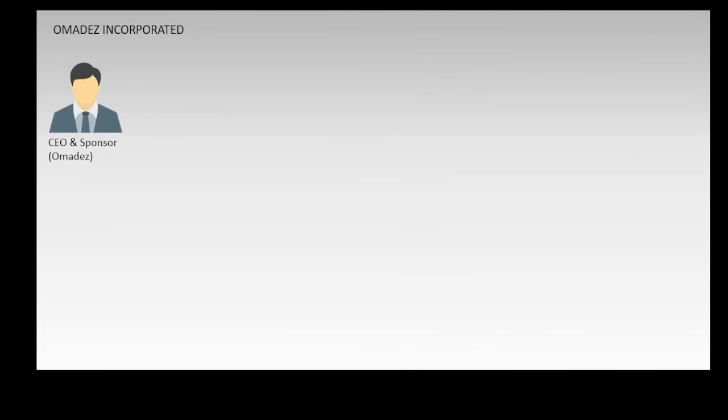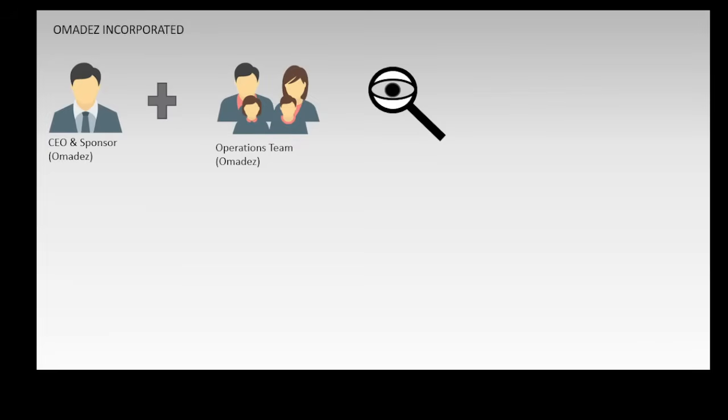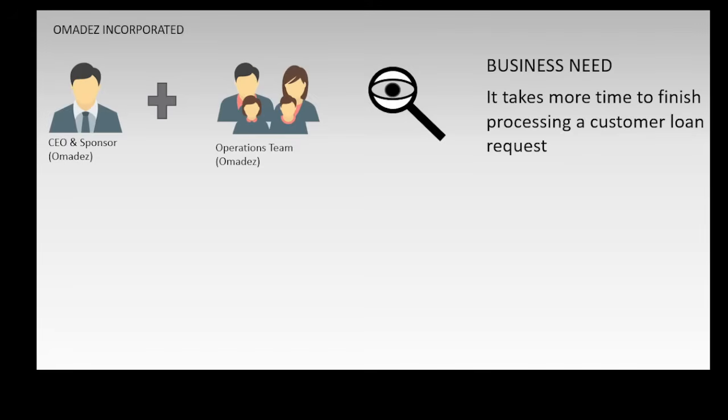Omanders Incorporated, the example company, started operations in January 2016, offering task processing and payday loan services. The CEO of Omanders, who is also the project sponsor, and the operations team have observed that it takes more time to finish processing a customer loan request.